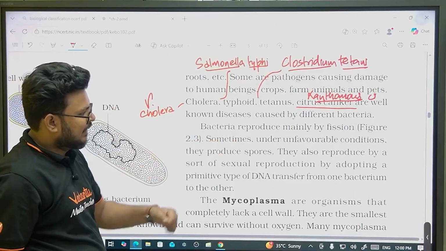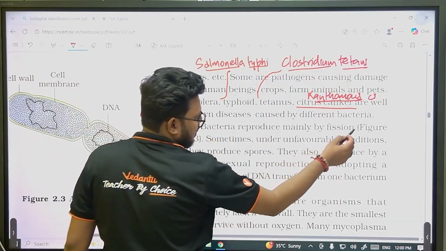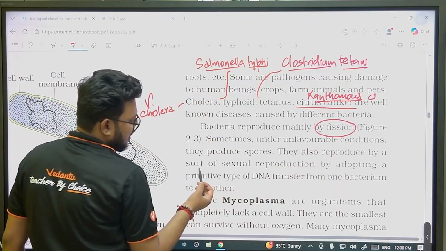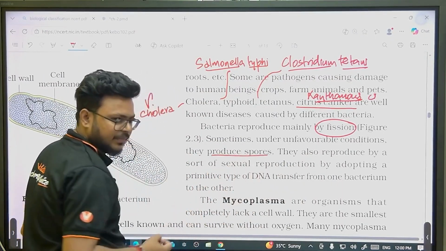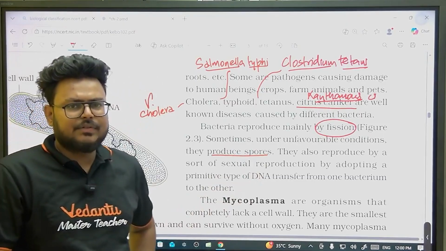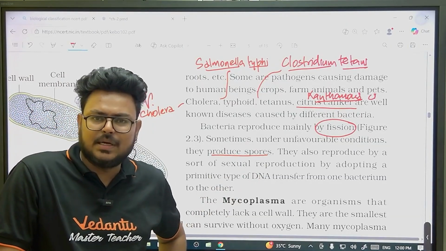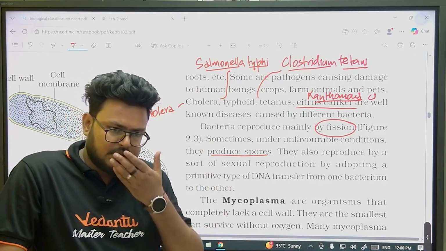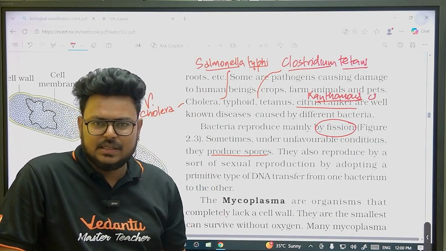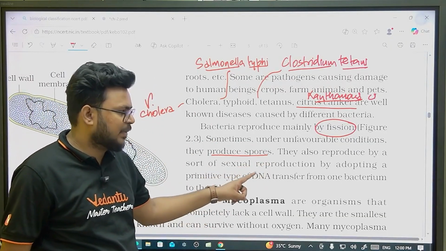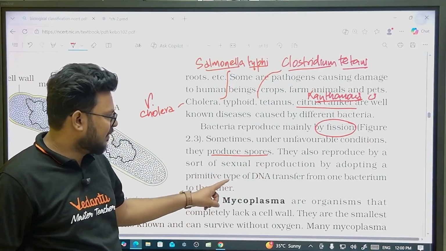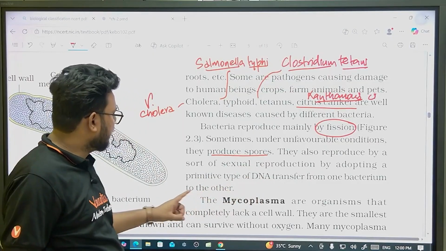Bacteria reproduce mainly by what? Fission, binary fission or multiple fission. But under unfavorable conditions they will produce spores. Spores are nothing but hard-walled structures, or structures surrounded by a thick wall. Then they can also reproduce by sexual reproduction, by adopting what? A primitive type of DNA transfer from one bacterium to another bacterium.